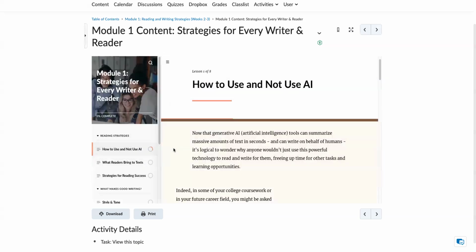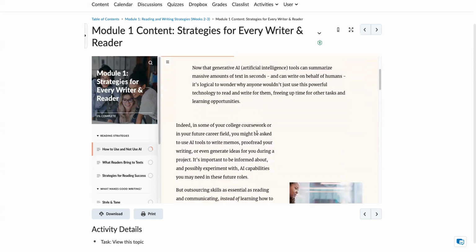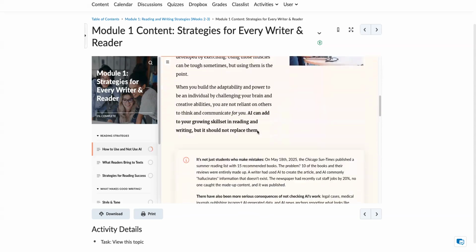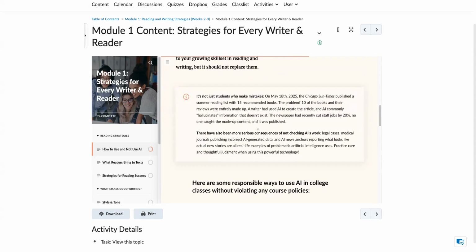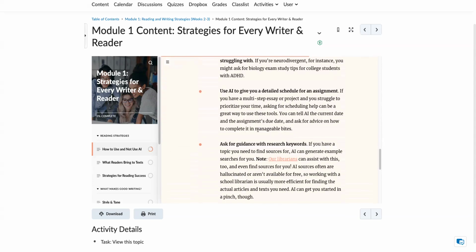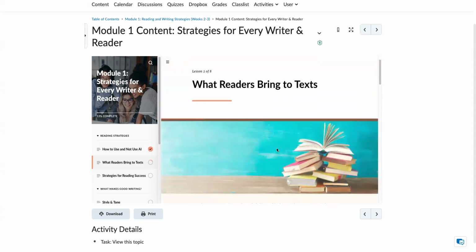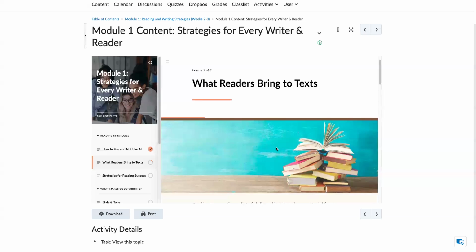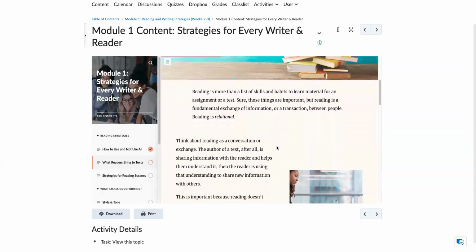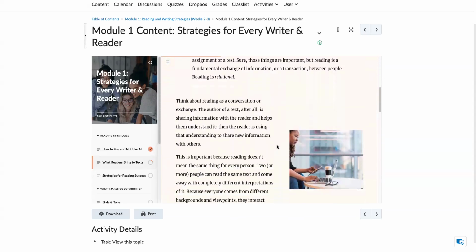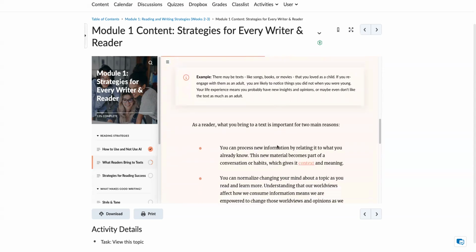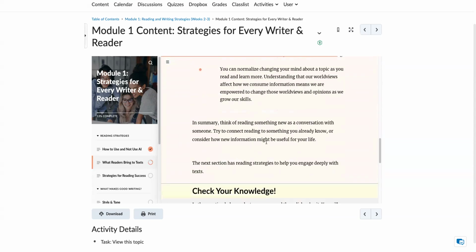Once you click on this button, it will take you through each of the lessons, and you will just read these on your own, obviously. Make sure that you read and understand each of these. Once you get to the bottom, you click continue. This is what readers bring to texts, also known as your schema or your prior knowledge. Make sure you look at the examples as well.